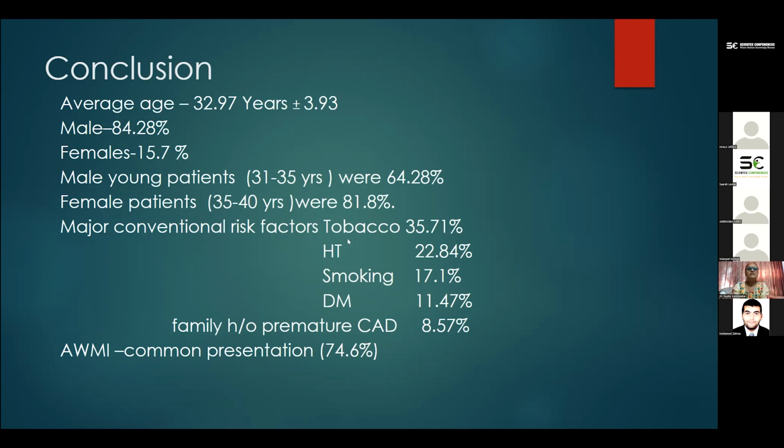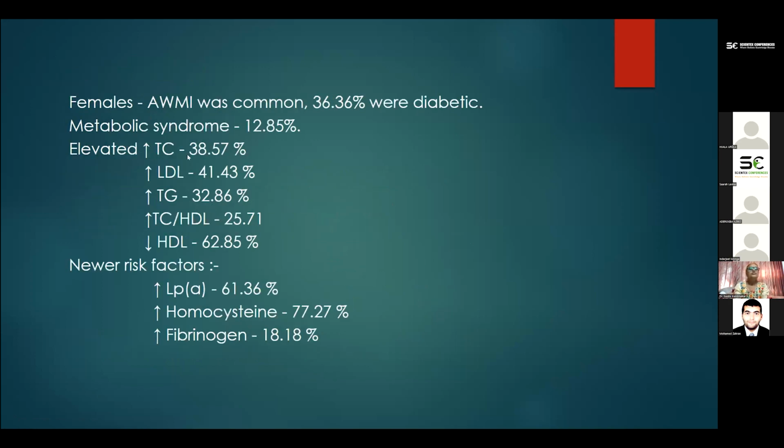Major conventional risk factors: tobacco was seen in 35.71%, hypertension in 22.84%, smoking in 17.1%, and diabetes mellitus was least common at 11.47%. History of premature CAD was seen in 8.57%. As compared to other studies, we also found anterior MI to be a common presentation, in 74.6% of the cases. In females, again, anterior MI was more common, and 36.36% were diabetic in the female group.